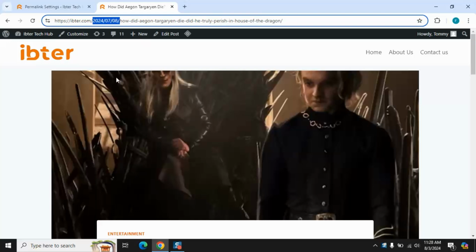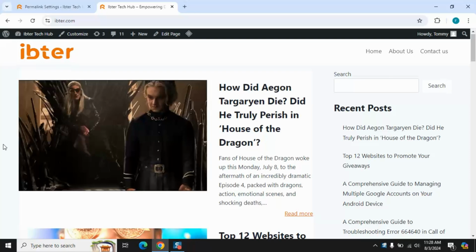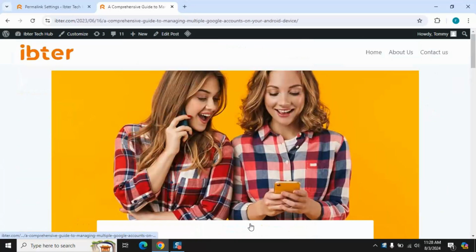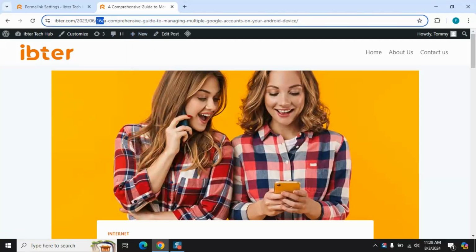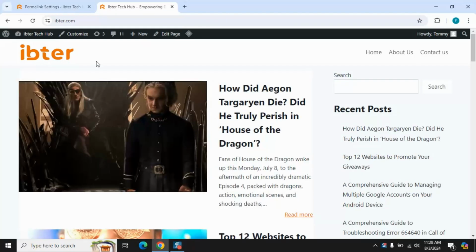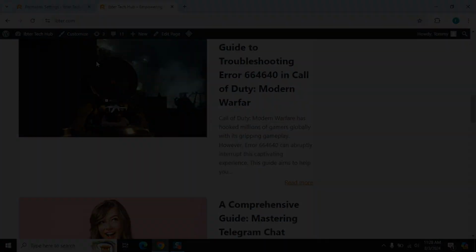But there are several ways a date can appear in a URL. Some URLs include the full date: year, month, day. Other URLs might only show the year and month. Sometimes, URLs include just the year. By carefully examining the URL, you can often deduce the publication date or narrow down the timeframe. If the URL doesn't provide the date, don't worry, there are other methods we'll explore next.